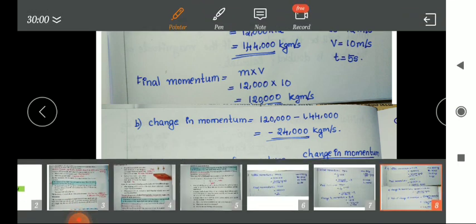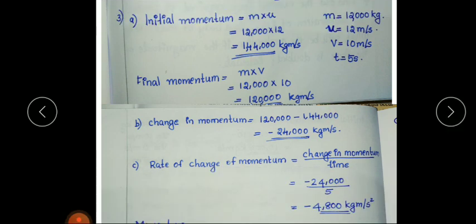So you have to write these 3 questions and answers in your notebook.